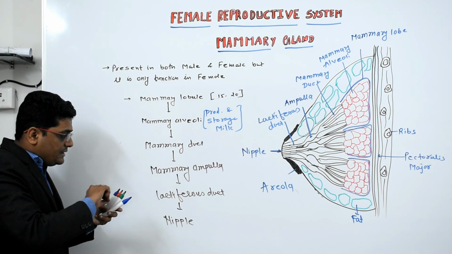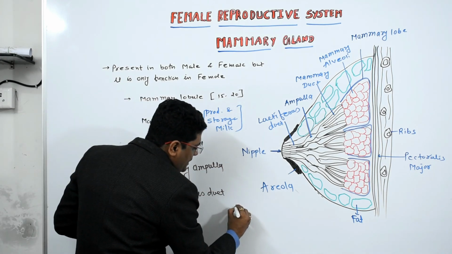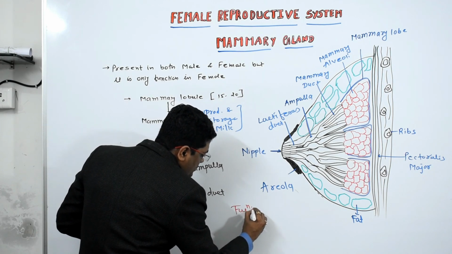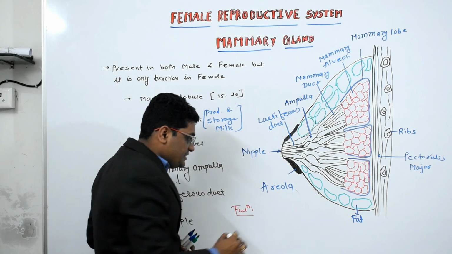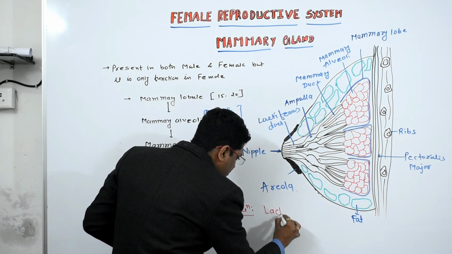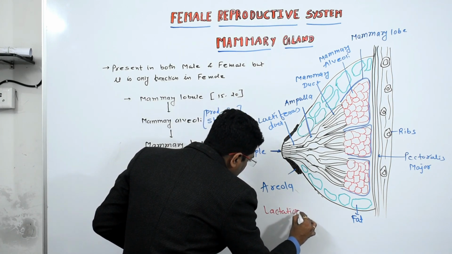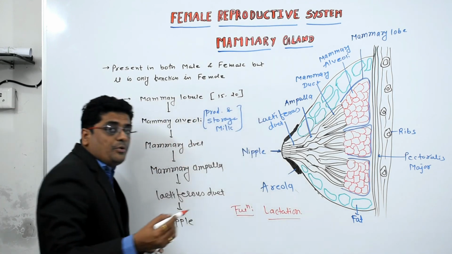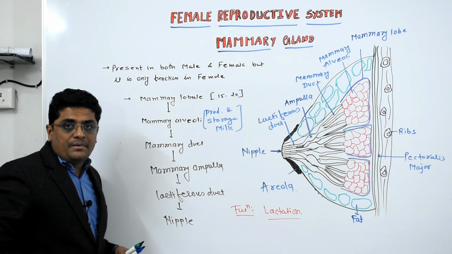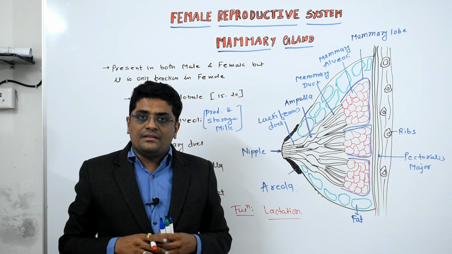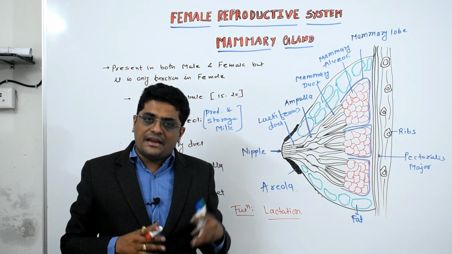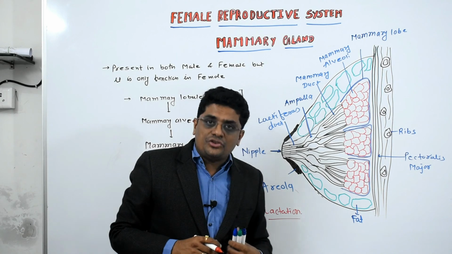So the function of the mammary gland is to nourish her child after pregnancy. It helps in lactation. Lactation means providing milk to the baby, and the initial milk secreted from the mother is known as colostrum, which we will discuss in the lactation topic at the end of this chapter.